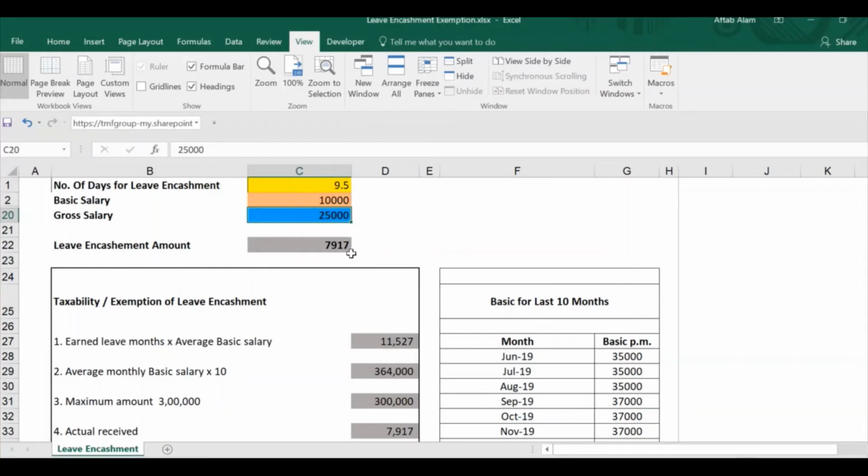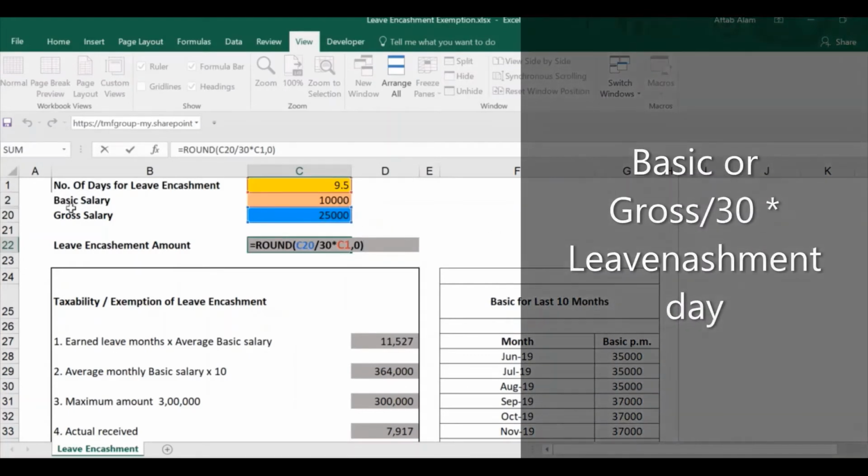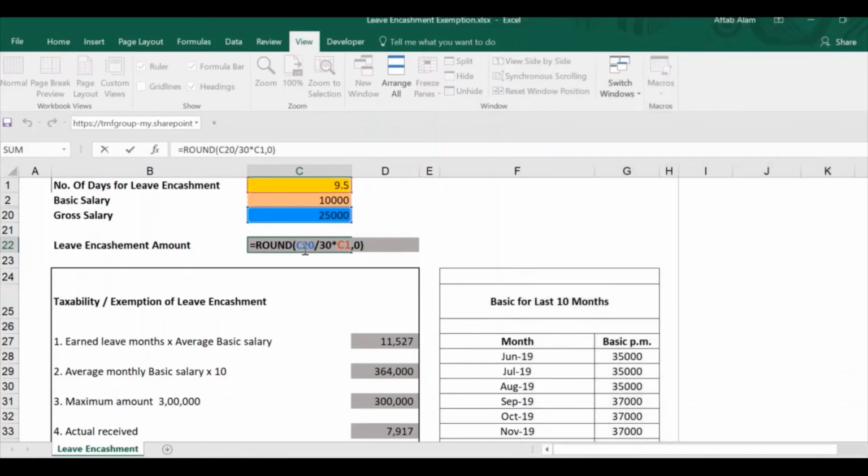The basic salary of the employee is 10,000 and the gross salary is 25,000. Leave encashment in some organizations they pay on the basic salary, and in some organizations they pay on gross salary. So here you can see the formula for leave encashment payment: gross or basic divided by 30 into leave encashment days. Here you can see the leave encashment amount payable to the employee is rupees 7917.